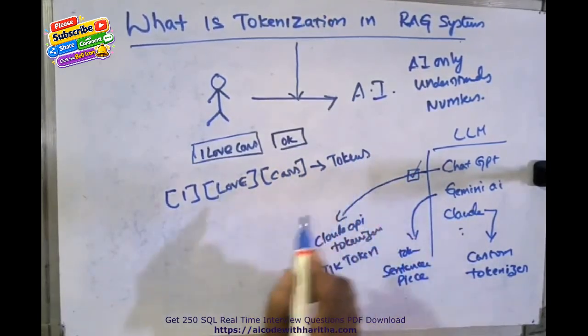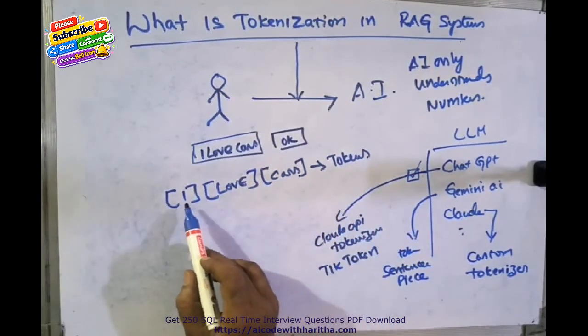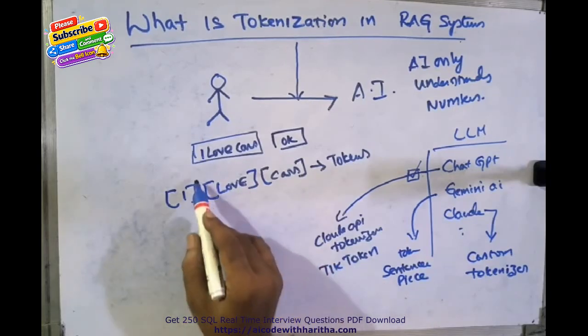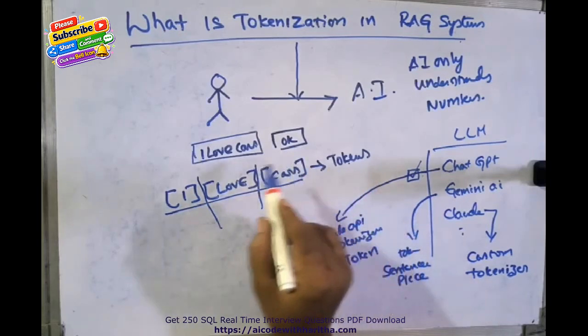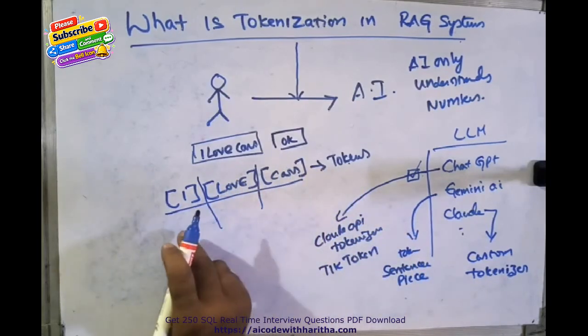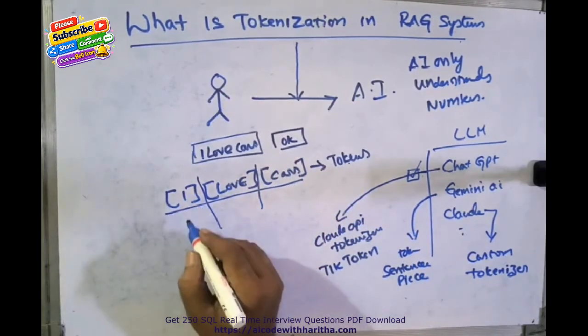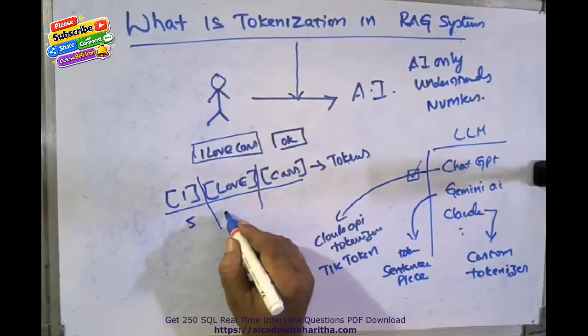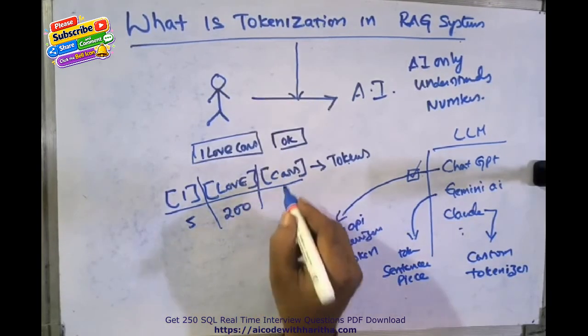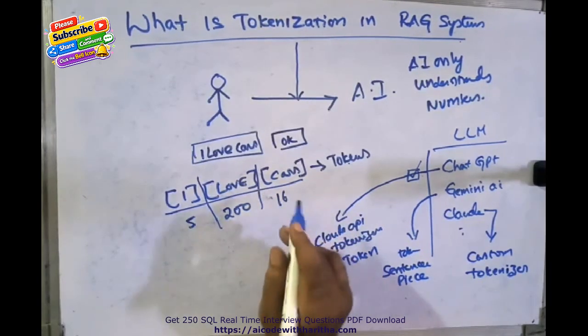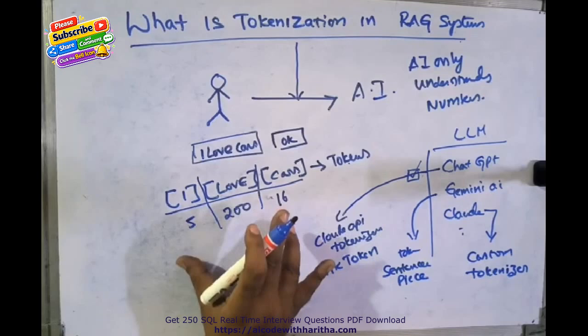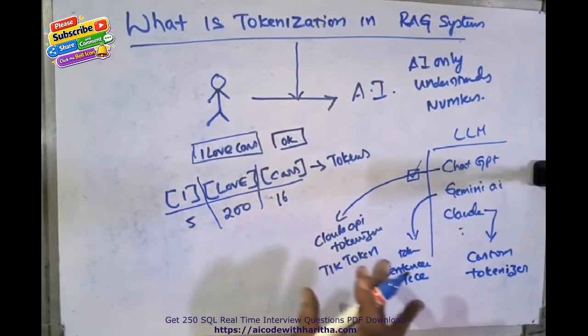So in the text "I love cars" we have three tokens, and each token contains a token ID. For example, I is 5, love is around 200, and cars is around 16. Any number, I don't know exactly, but these numbers are generated by tiktoken.